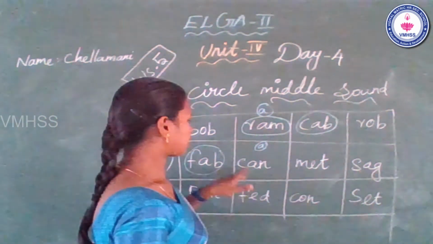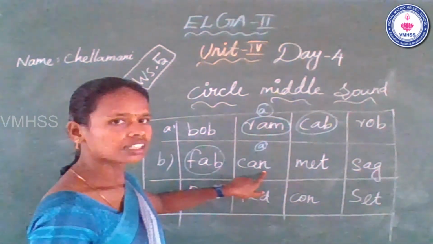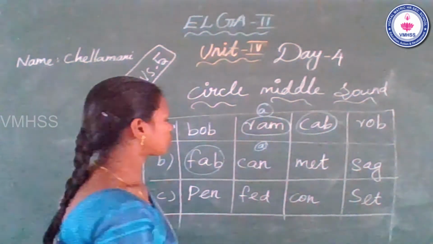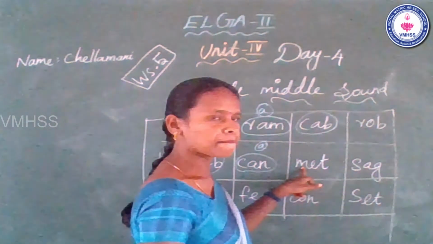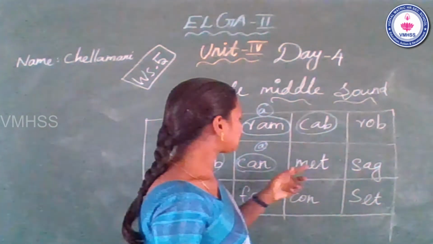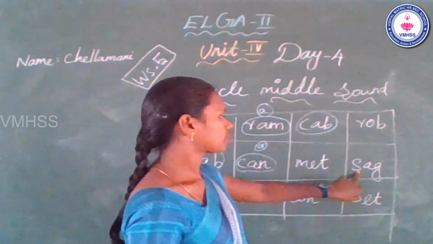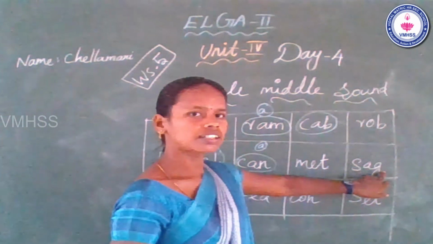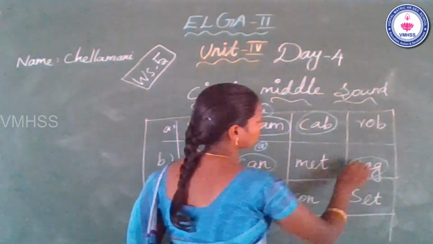Next. Cat. Beginning K, middle A, N. This word has middle sound A. Yes. So you can circle it. Next. Match. Beginning, middle A, N T. Does this word have middle sound A? No, don't circle it. Sad. Beginning, middle A, N G. This word has middle sound A. Yes, you can circle it.